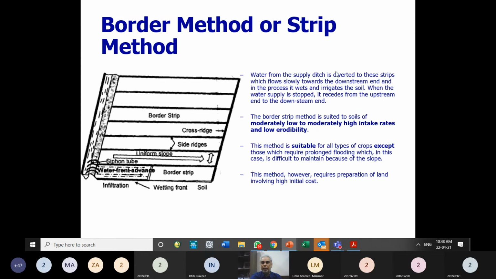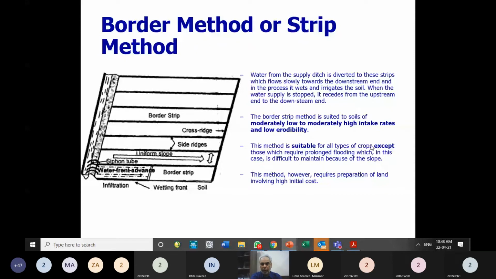Other thing is that it is suitable for those soils which have moderately low to moderately high infiltration rates or intake rates. It has been said that for those soils which have high porosity, high intake rates, the drip and sprinkler method will work better. So if moderate intake levels are there, then we say that this method of border strip is suitable.